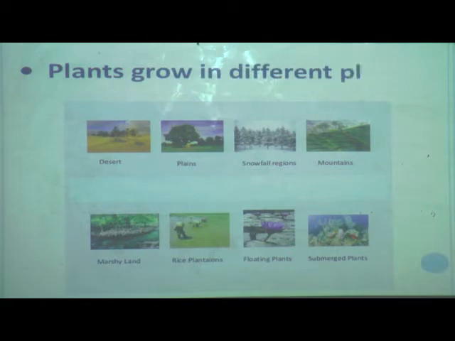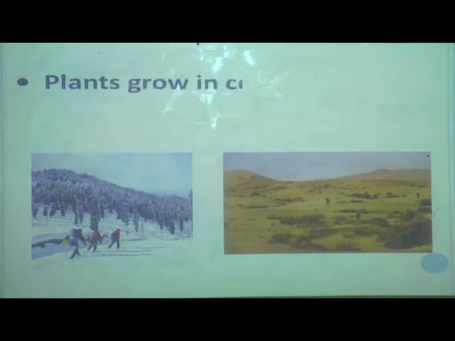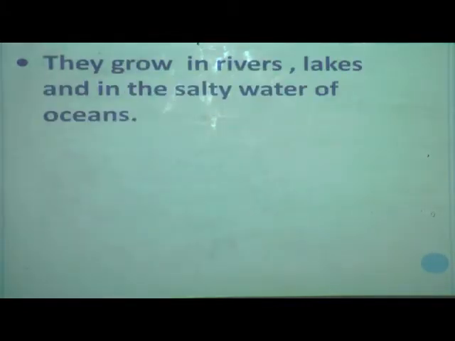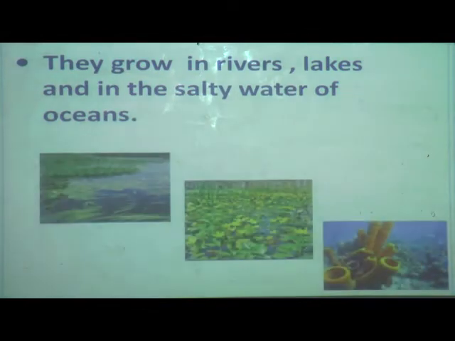As we are learning today's lesson, we know that plants grow in different places. Plants grow in cold, hot as well as dry places. You also know that they grow in rivers, lakes and in the salty water of oceans.